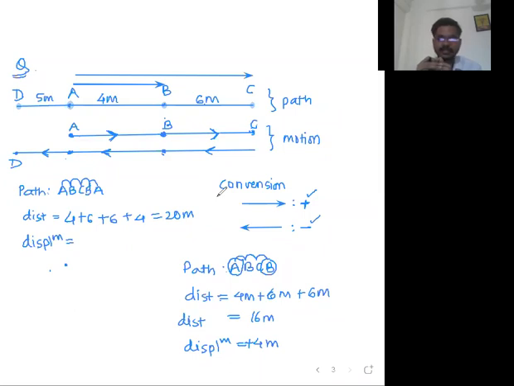Yes, Mrunal, you give the correct answer. Everyone, right. Sir, initial point is A, final point is also A. What is the shortest distance from A to A? 0. For the displacement, we have to check only initial point and final point. Shortest distance between A and A is 0. Okay, that's it. No need of direction for 0. No need to write plus or minus. Reply in the chat box.